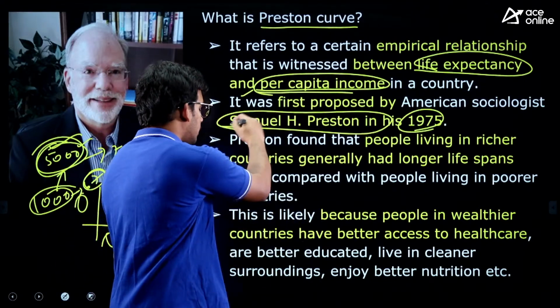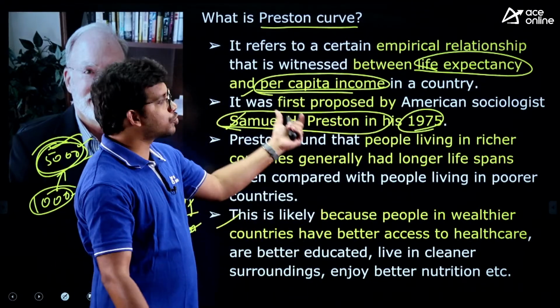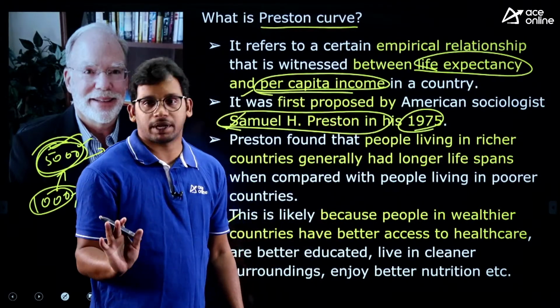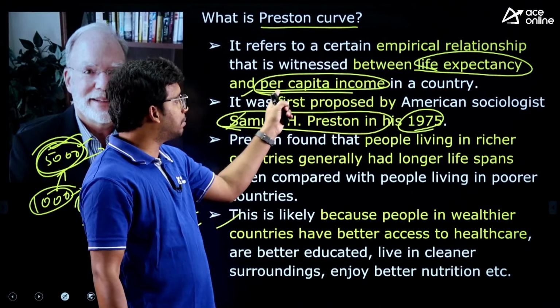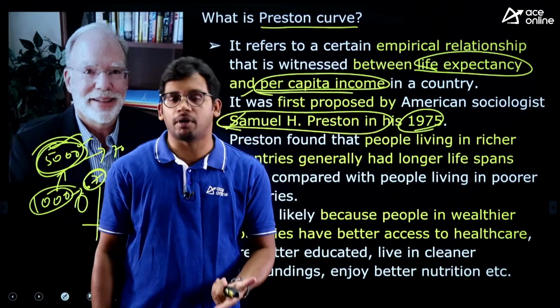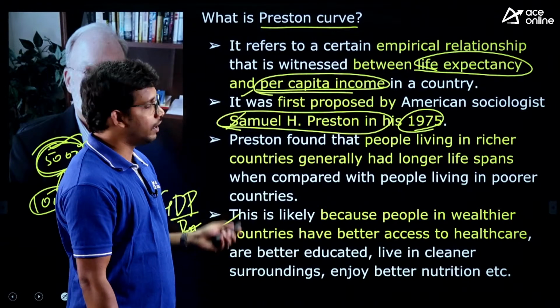Fine. So this is the Preston curve. So they may ask you what actually is a Preston curve. It is nothing but the direct relationship between life expectancy at birth with relation to the per capita income of a country. So this is what it tells, right?